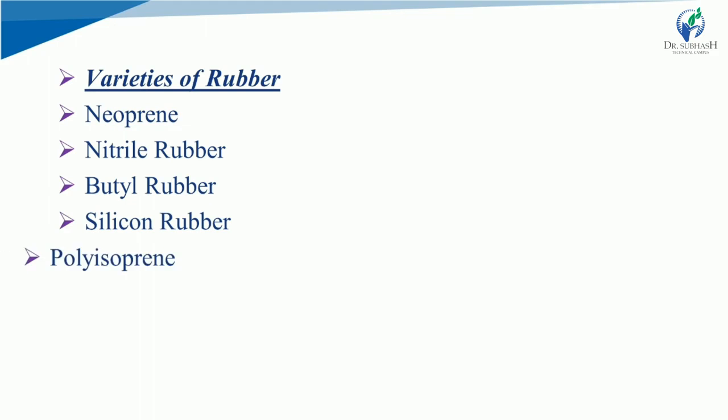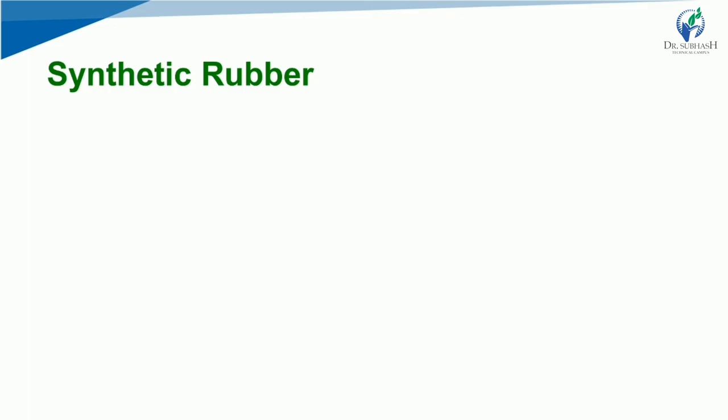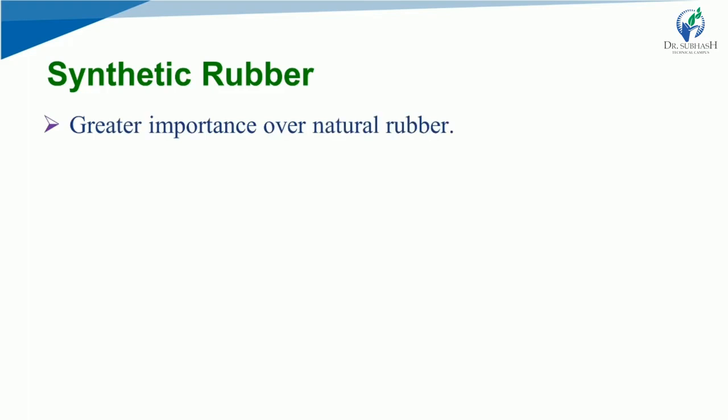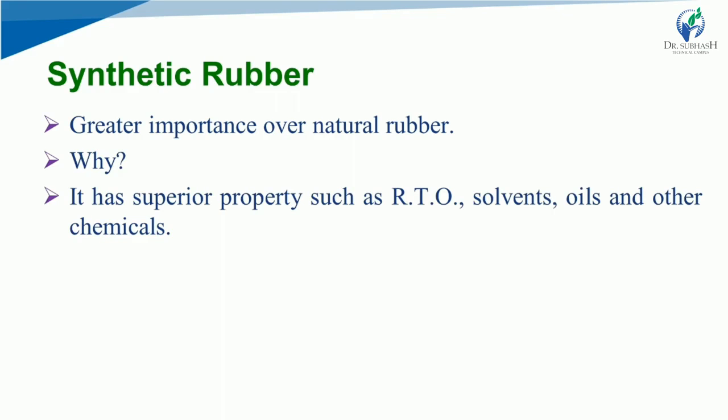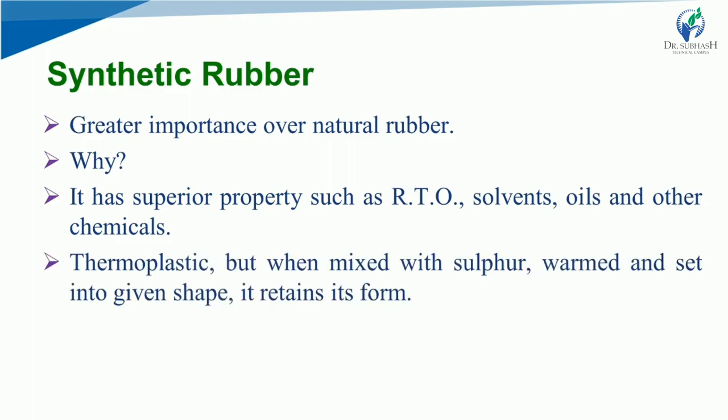Varieties of rubber: first is neoprene, then nitrile rubber, butyl rubber, silicone rubber, polyisoprene. We are going to now see synthetic rubber. It has greater importance over natural rubber. Why? It has superior properties such as resistance to oxidation, solvents, oils and other chemicals. So synthetic rubber, compared to natural rubber, has more importance because it has resistance to oxidation, solvents, oil and other chemicals.